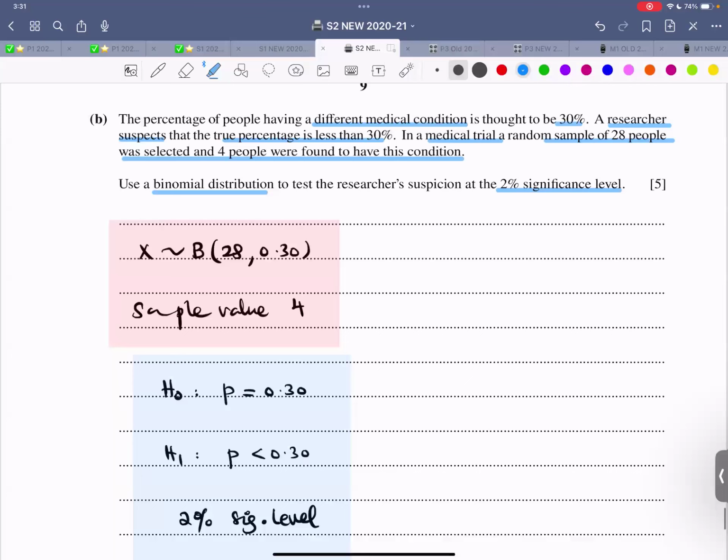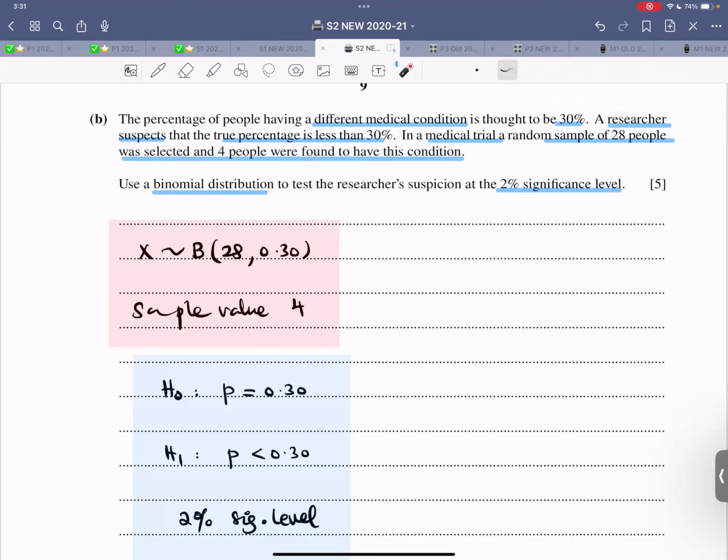Question, the same question, part B. Now it says the percentage of people having a different medical condition is thought to be 30%. A researcher suspects, it's always about suspicion, that the true percentage is less. In a medical trial, a random sample of 28 people was selected and 4 people were found to have this condition.